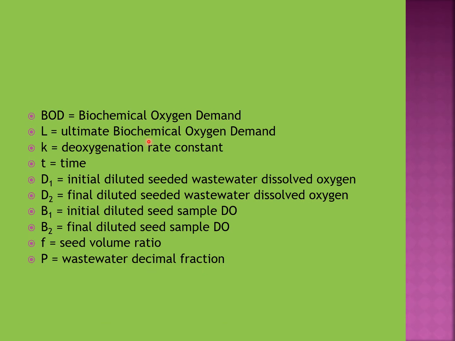The notations used with the formulas shown on the last page are illustrated here.